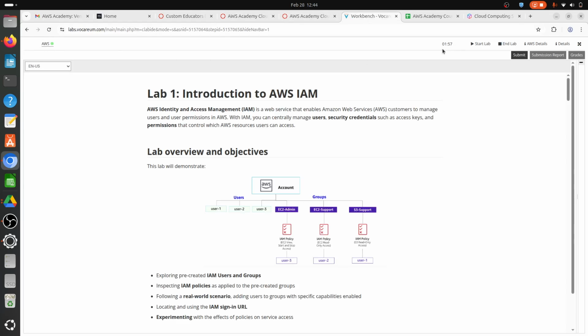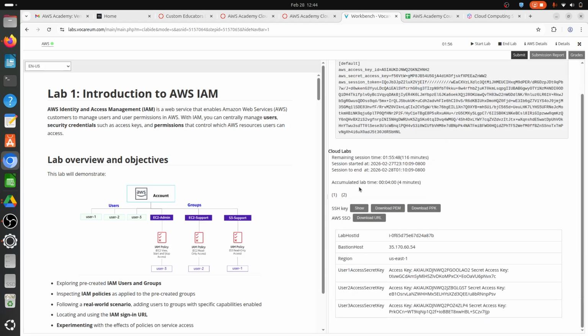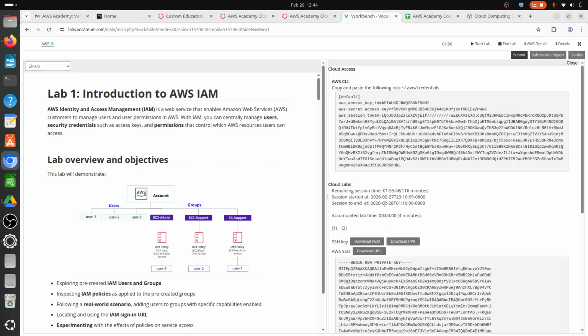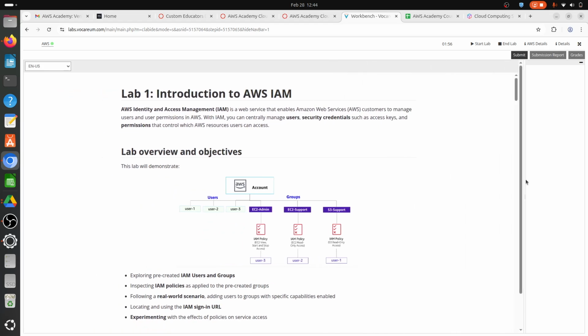It took 4 minutes. And once you have the access to the AWS account, if I click on AWS detail, now it will show you my access details. Remember, I had closed this off. Maybe at this time you might not understand what all these things are, but once you are through the course, you'll understand what these details mean. For now, it means that this has become green, and I now have access for 2 hours, that is 1 hour 56 minutes, to AWS services.